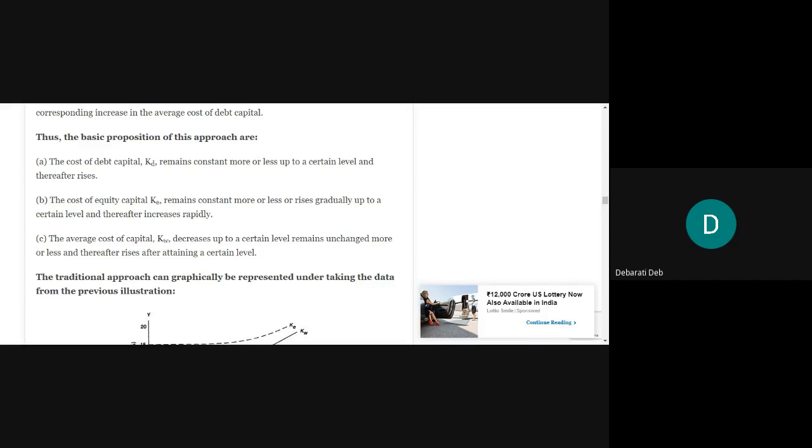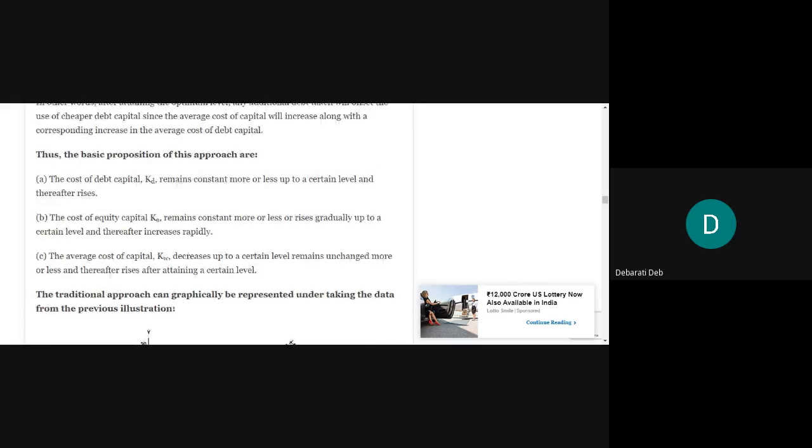The first assumption is the cost of debt capital, let us denote it by KD, remains constant more or less up to a certain level, and thereafter it increases. You will not write that cost of debt capital keeps on decreasing, or that it is a constant, which was so in the previous theory.